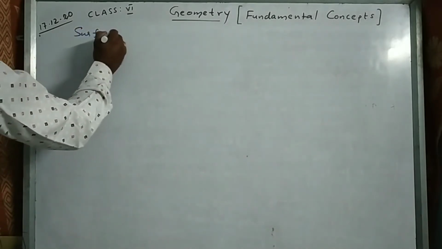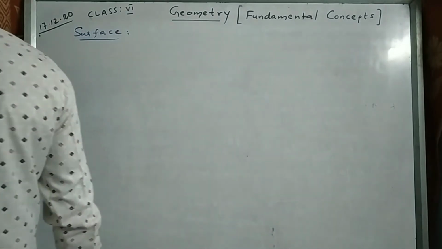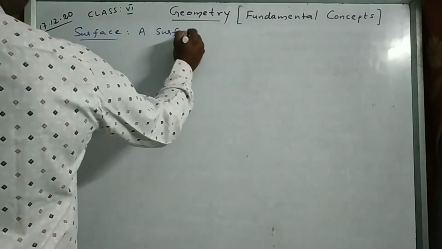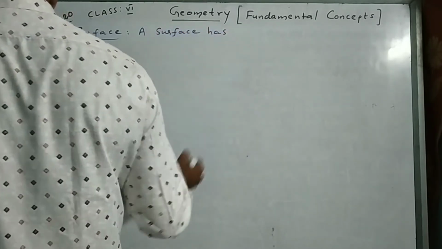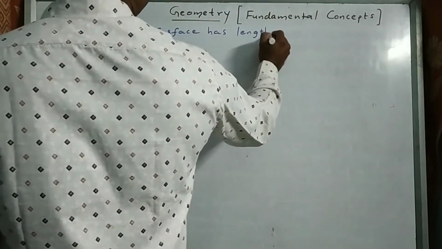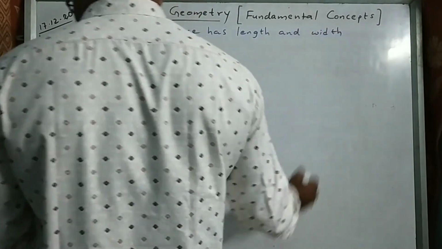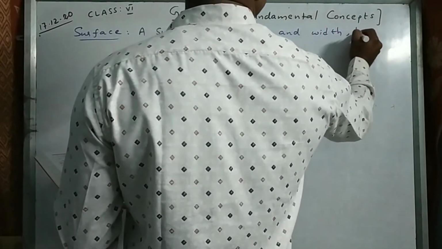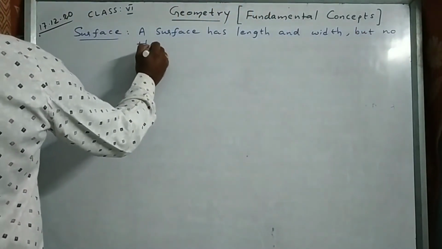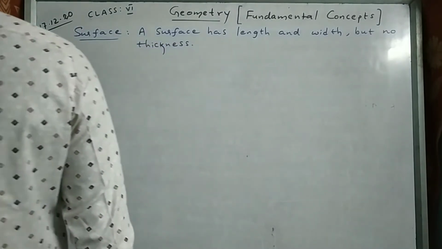What is a surface? For example, this marker board has got one surface. A surface has length and width, but no thickness.